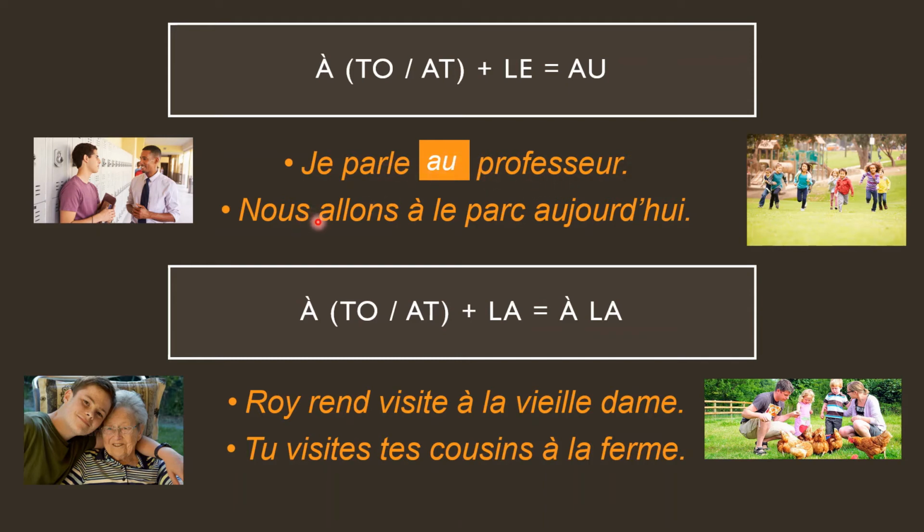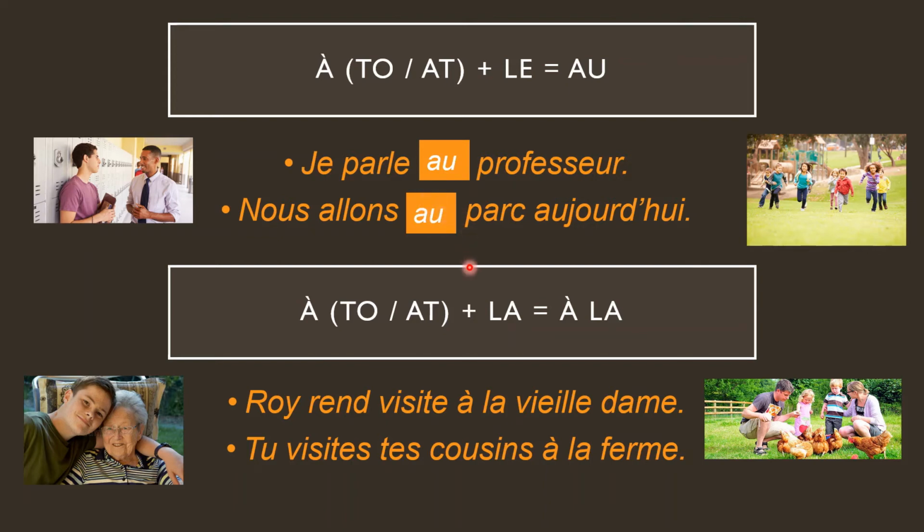Nous allons à le parc aujourd'hui. We are going to the park today. So à le, to the. Now when you have à and le coming together, it cannot happen in a sentence. À and le cannot stick together in a sentence. It becomes au. So, nous allons au parc aujourd'hui. So this au is basically a fusion of à plus le. That is how you have to read it. Au is a combination of à plus le. À means to or at, and le means the. So it's either to the or at the.